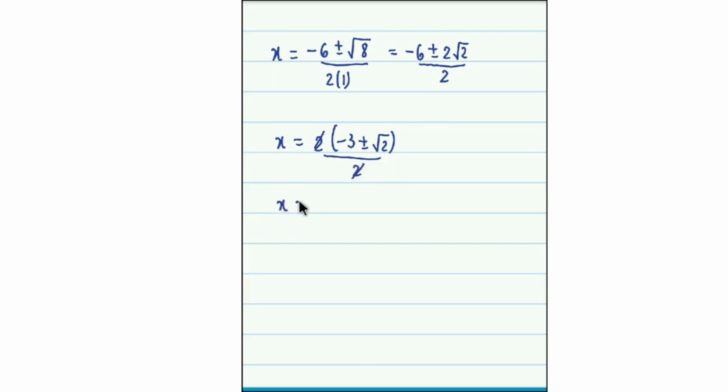So we have x is equal to minus 3 plus minus root 2. So the solution set which we obtain: we have finally obtained the values for x, and the values are minus 3 plus root 2, and the second value is minus 3 minus root 2.